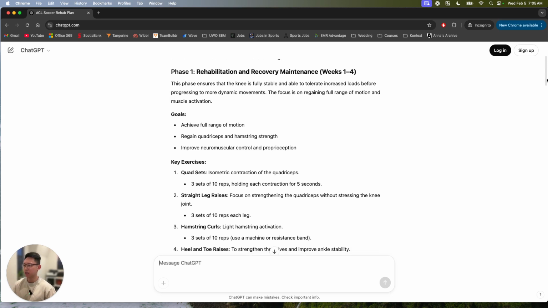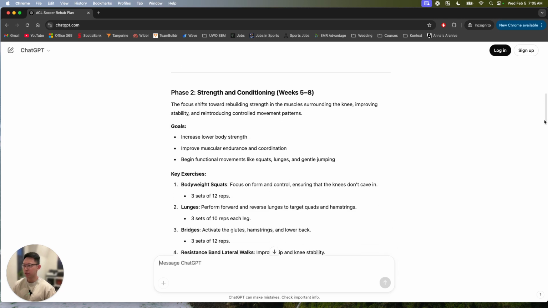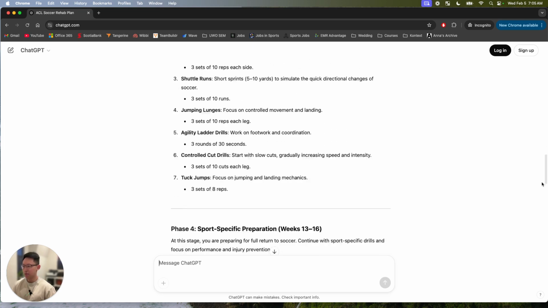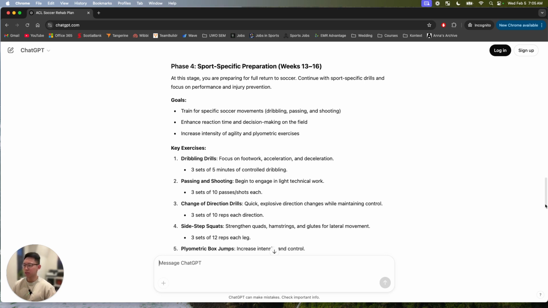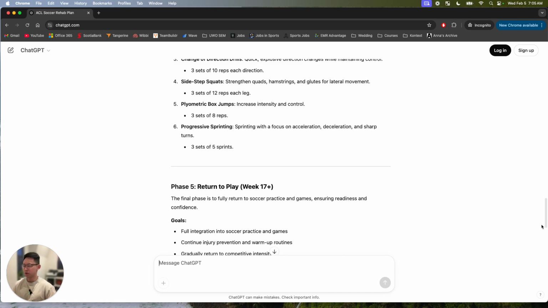So we're looking at phase 1, which is weeks 1 to 4. And if we scroll down, each of the phases is about 4 weeks long, right? So that takes us to 9 months, 10 months, 11 months, 12 months for sport preparation. That would make sense. And then finally, return to play at week 17, which is 4 months post 8 months, which would take her to 1 year post-op.